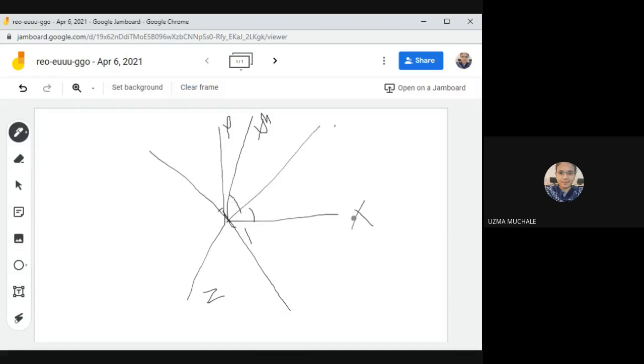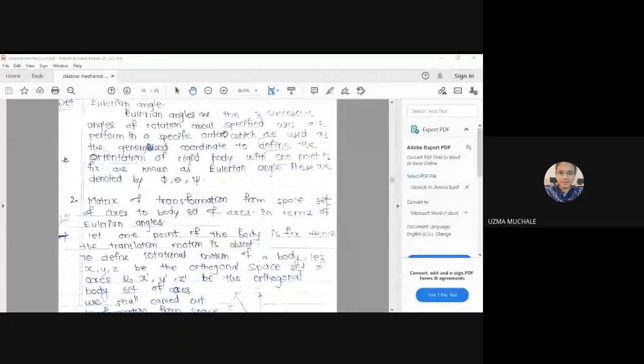So if you are going to have a rotation like this, then what is the condition for this rotation? You can see here the condition for rotation is one axis should be fixed out. Okay, three successive angles of rotation about a specified axis. What do you mean by about a specified axis?